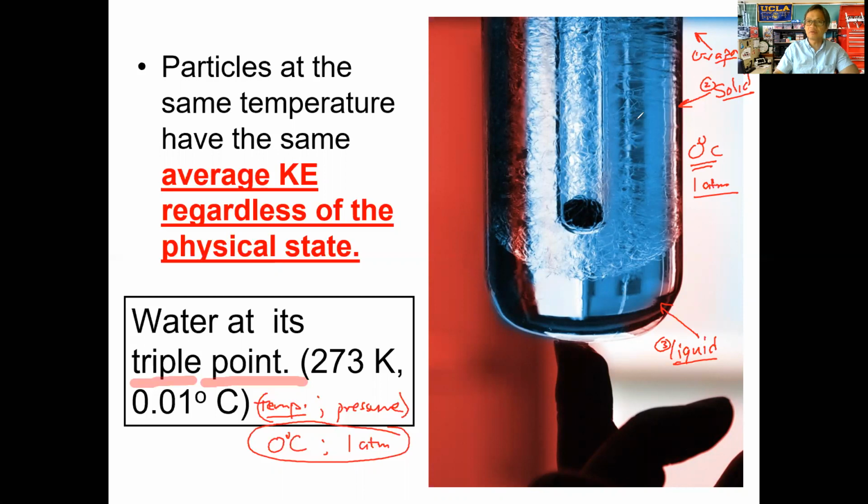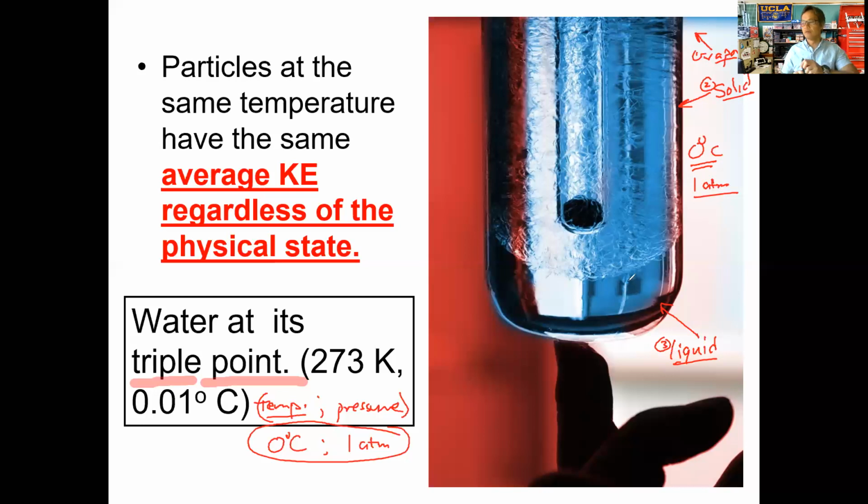The solid particles moving around here, even though they're packed really close together, and we'll talk about how solid particles move hopefully tomorrow, the gas particles moving around in a random, rapid manner, and the liquid particles moving around in a random and rapid manner as well, are all moving at the same speed. That's what you need to keep in mind.